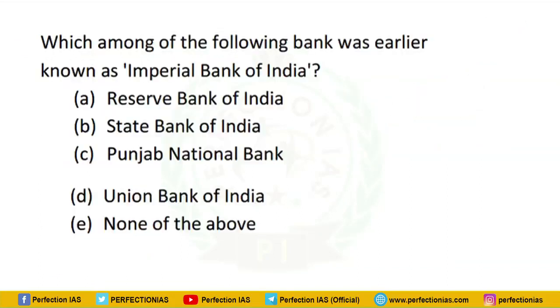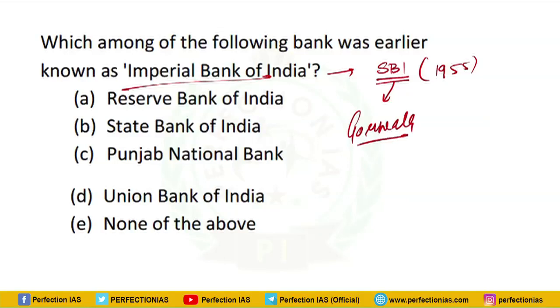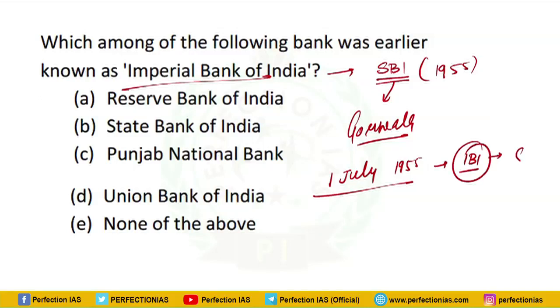Next question is, which among the following banks was earlier known as Imperial Bank of India? So Imperial Bank of India was nationalized and it led to the formation of SBI, that is State Bank of India. It was nationalized in 1955, on the recommendations of the Gorwala Committee. So on 1st of July 1955, the Imperial Bank of India was named SBI, State Bank of India. The headquarters of SBI is in Mumbai.